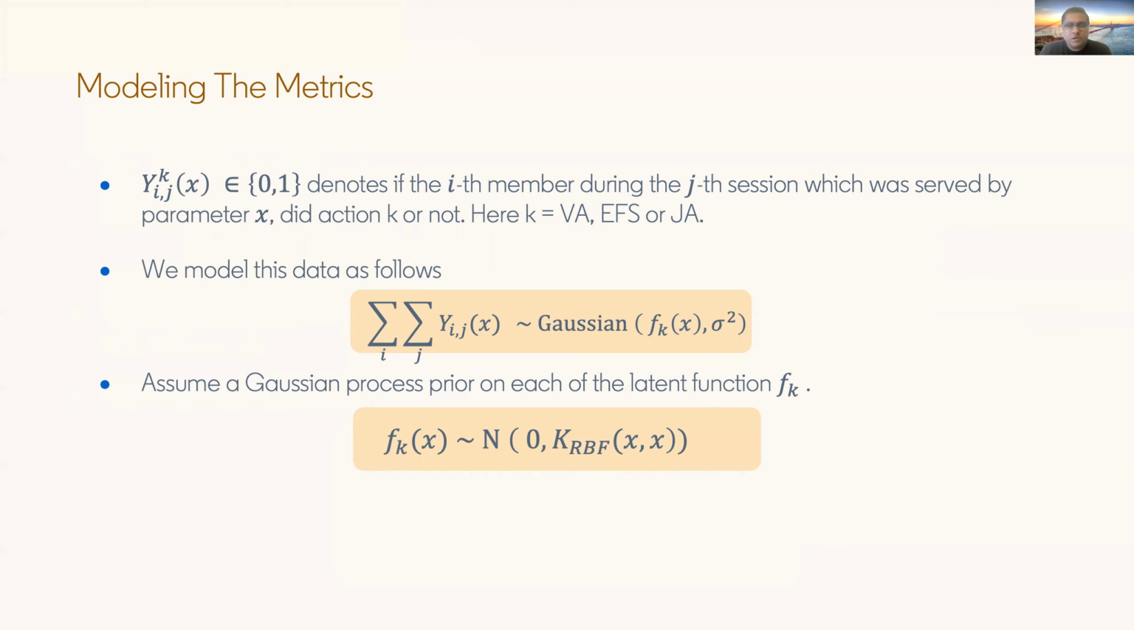The mean function can further be modeled as a Gaussian process, and we can model each metric as a separate Gaussian random variable. So you can imagine you have a different f_k for every k.